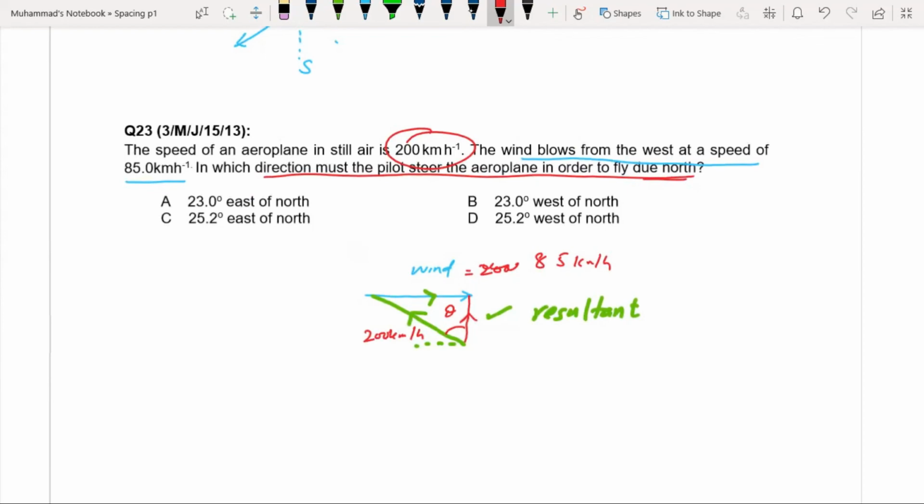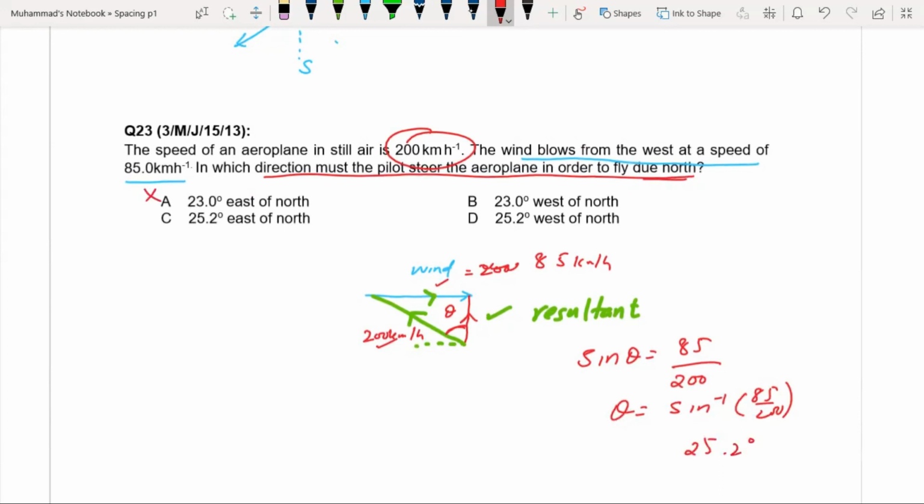So we have to find this angle. Which identity will we use according to this angle? This is the perpendicular and this is the hypotenuse. So we will use sine of theta, that is 85 over 200. So theta is sine inverse of 85 by 200. If you calculate this, you will get 25.2 degrees.